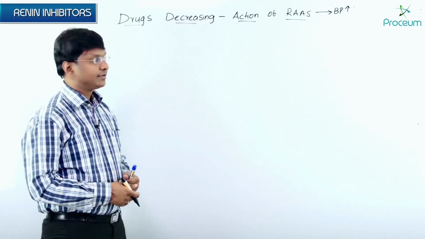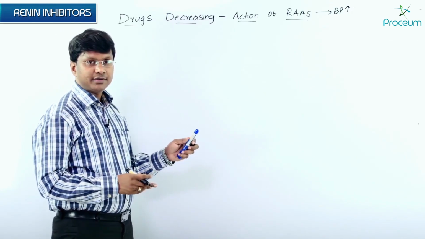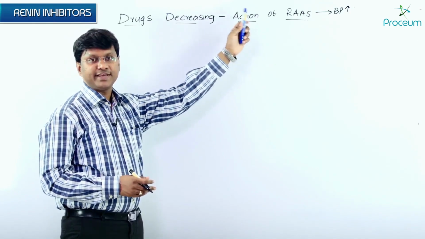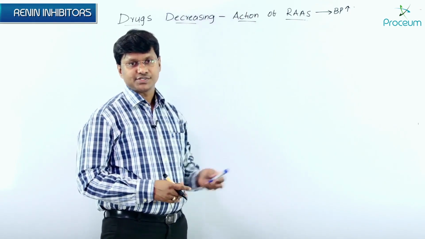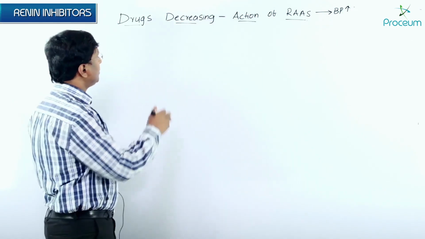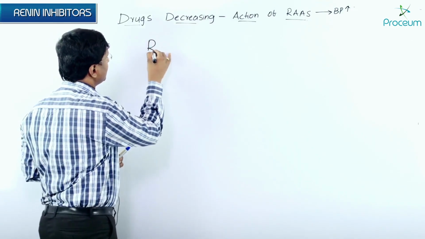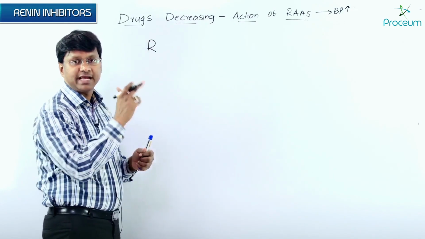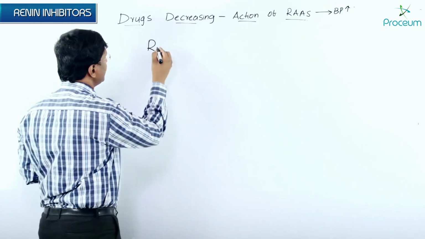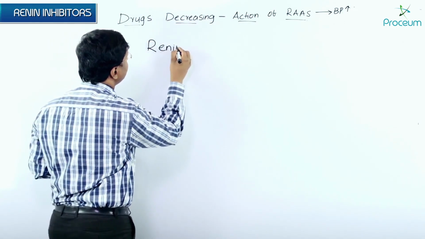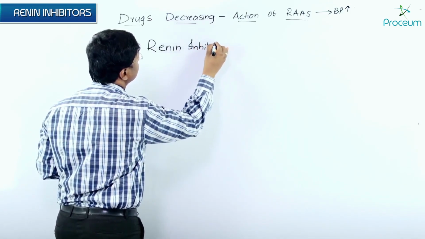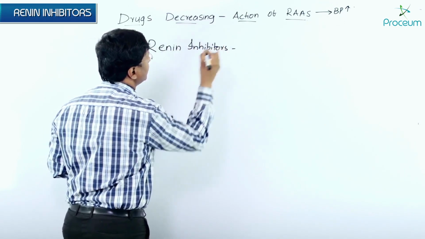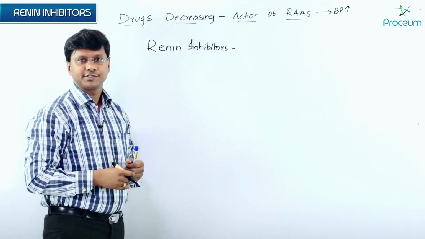So remember, whenever the RAAS pathway is activated, the blood pressure of the individual increases. Now we will use the first group of drugs which will antagonize the RAAS pathway, which are nothing but the renin inhibitors.